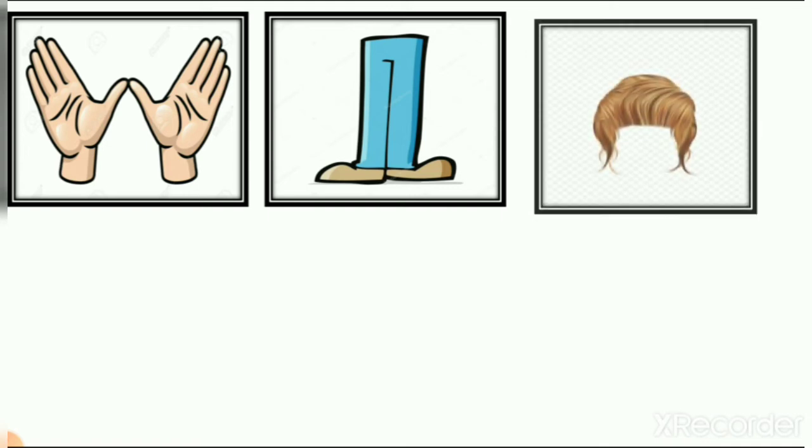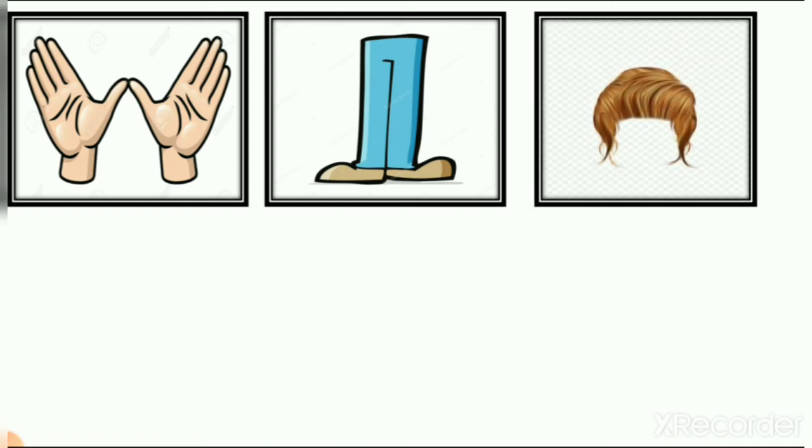Part of body. What is this? It is hair. So again, it is brown hair, but we all have black hair, right? Now I ask you one question: can you count your hairs? Let's count. 1, 2, 3, 4, 5. No, we cannot count our hair. Why? Because there are so many hairs and we cannot count them, right? So here you can see the hair, part of our body.